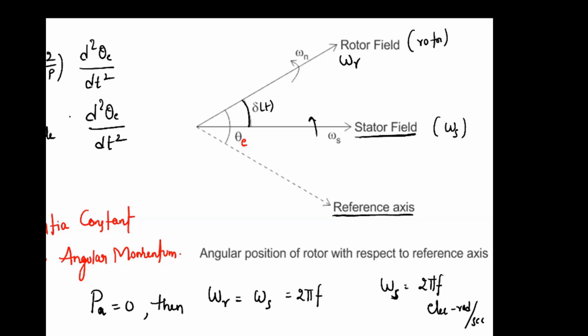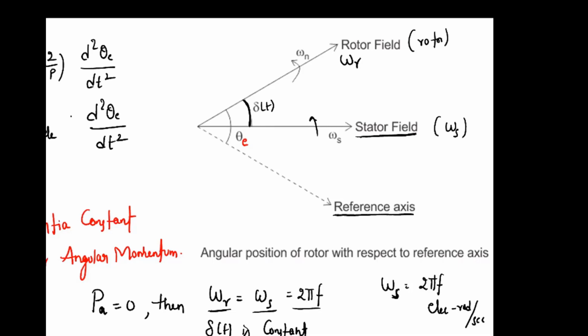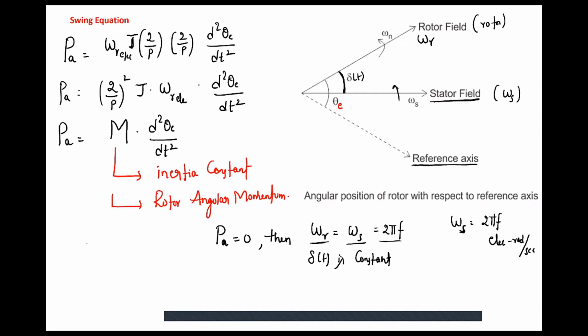And the angle between them, delta of t, is a constant value. When there is no accelerating power on the shaft of the rotor, when electrical output is equal to mechanical input, then net accelerating power is 0. Then rotor angular velocity is equal to stator magnetic field angular velocity, which is 2 pi f electrical radians per second, and the angle between them, delta of t, is constant.